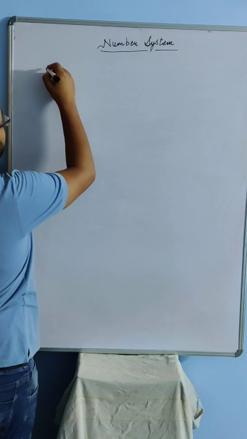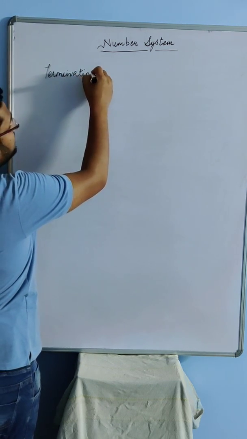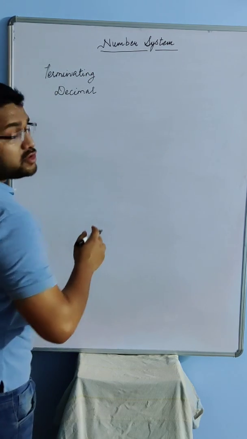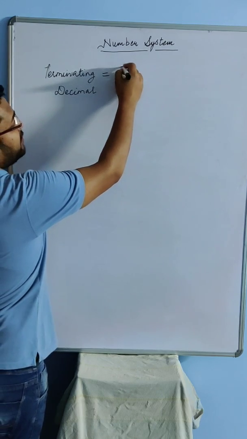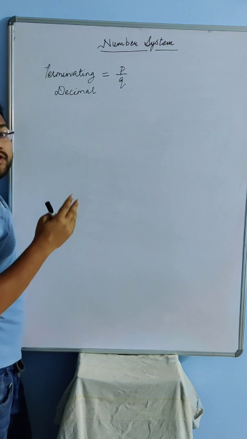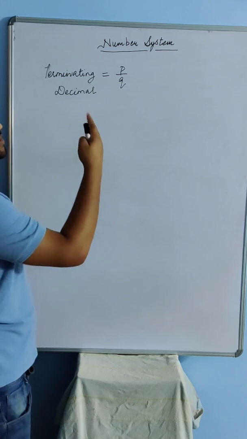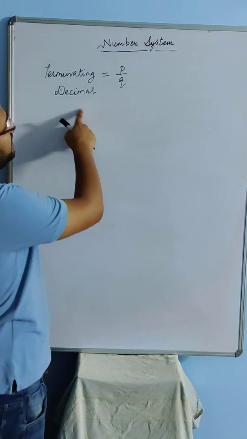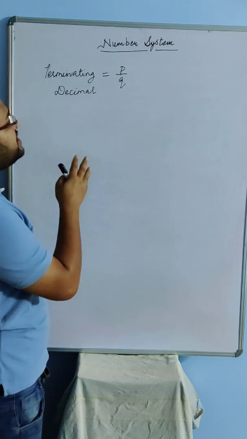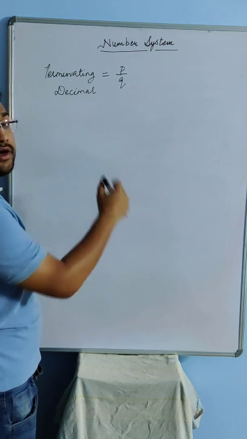Suppose I have a fraction p by q, because terminating and non-terminating repeating decimals are considered rational. If I'm saying the decimal has to be terminating, then what are the conditions under which the decimal expansion will be terminating?